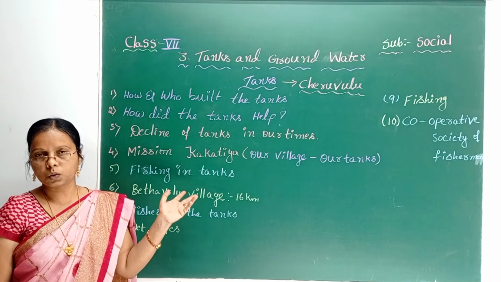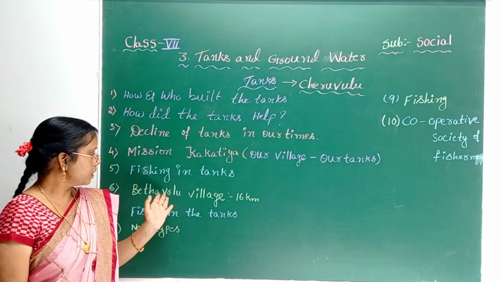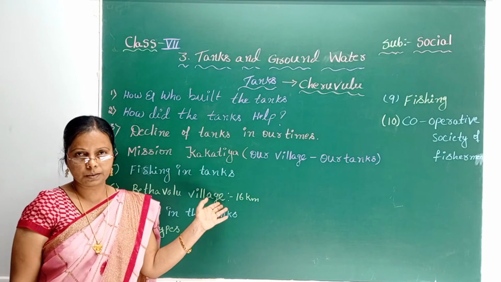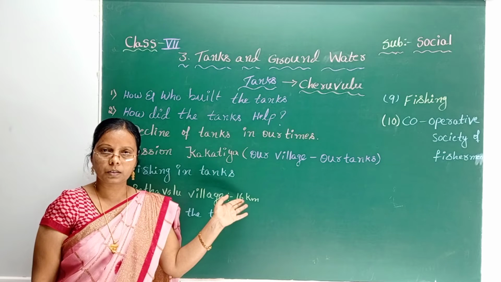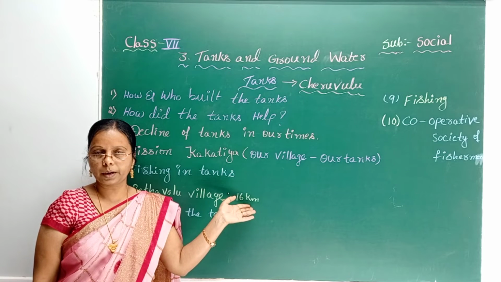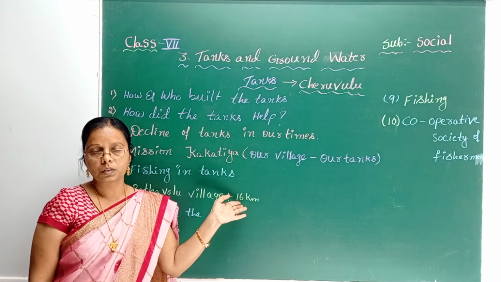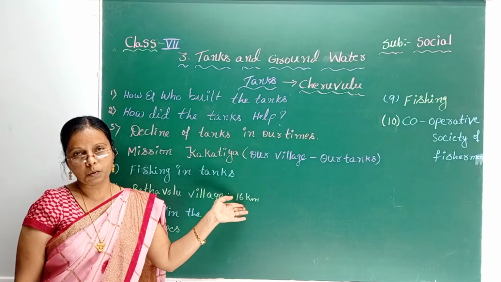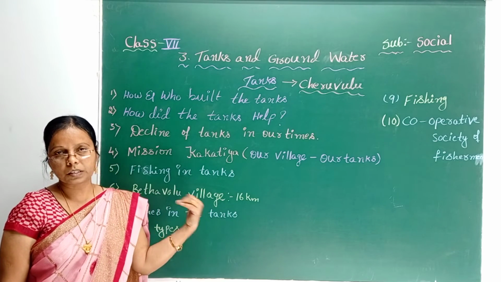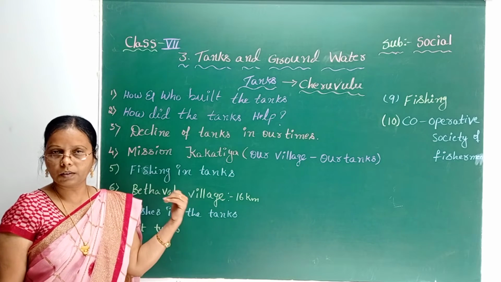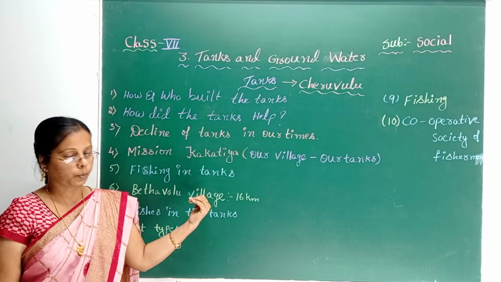It is in Suryapet. The village name is Betavolu village. This is 16 kilometers from Kodada, from Suryapet. Okay, let us visit this village. The village name is Betavolu.